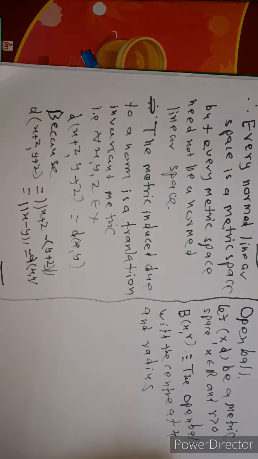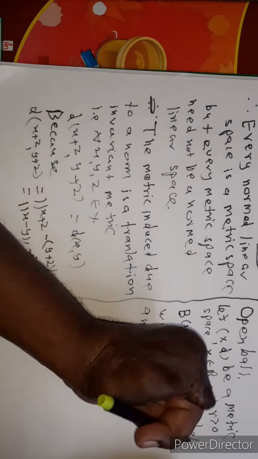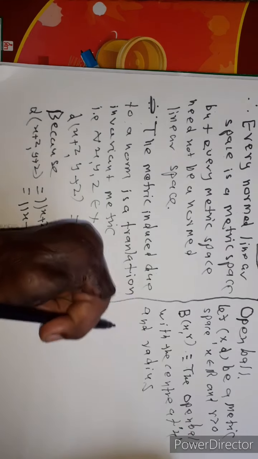Let (X, d) be a metric space, x belongs to X and r is greater than 0. B(x, r), the open ball with center at x and radius r, is the set of